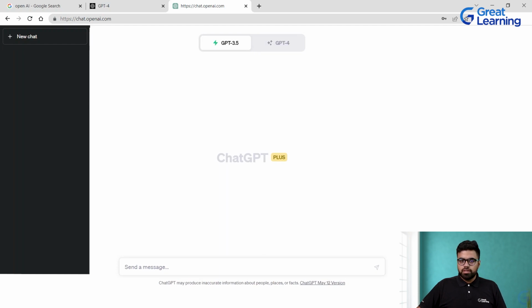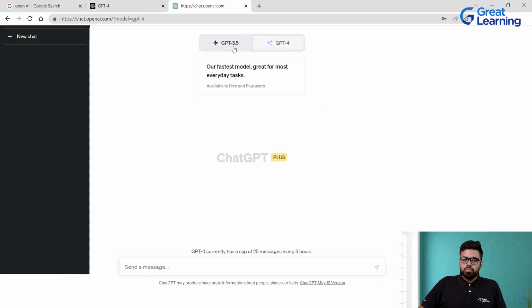It's pretty much the same as GPT-3.5. With ChatGPT and GPT-4, the key difference is that the UI remains more or less the same. The difference comes in when you pay for the extra ability: you get the GPT-4 model right there, but you can always switch back to GPT 3.5 in the same window. You don't need to create a free account for that. In the paid version as well, you can go back to 3.5.